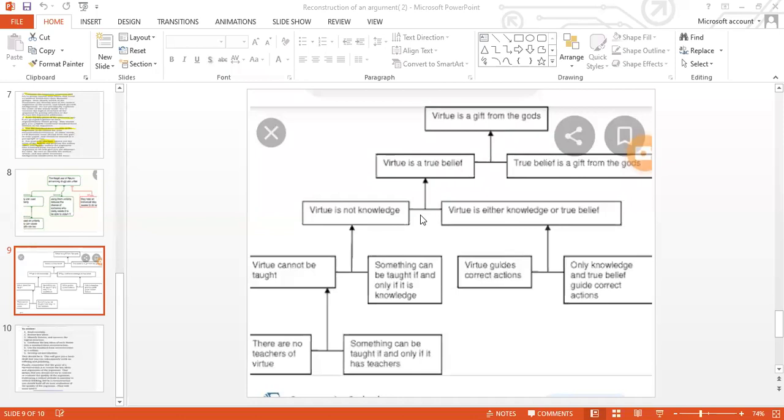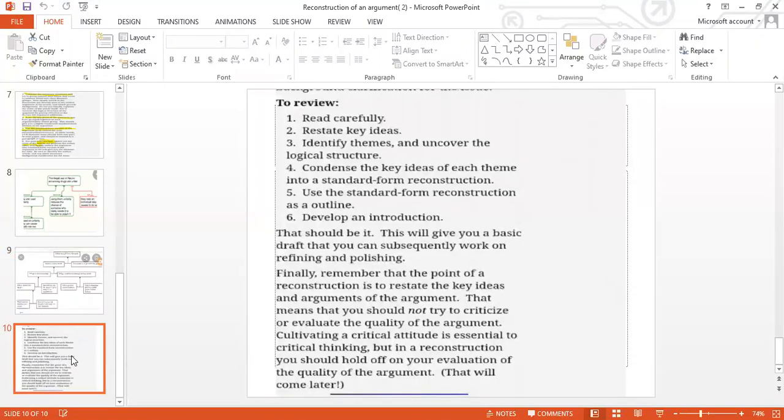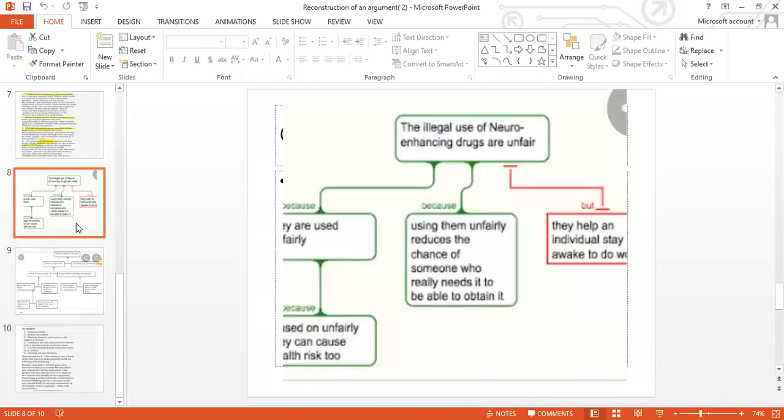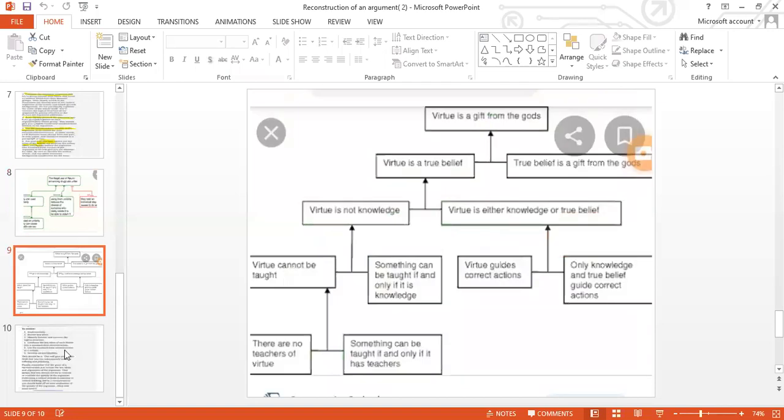By reconstruction we further reconstruct the strong arguments in favor of it, and by reconstructing you can see the position that virtue is a gift from the gods. It is elaborated by further reconstructing arguments. This is the nature of how we reconstruct the ideas. Observing all this, we review how you can reconstruct ideas in this complicated form.